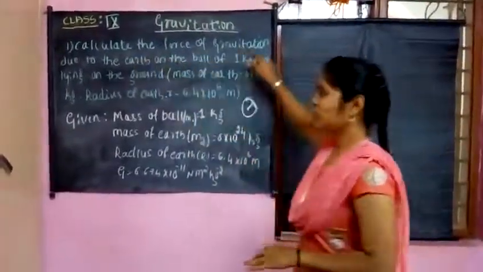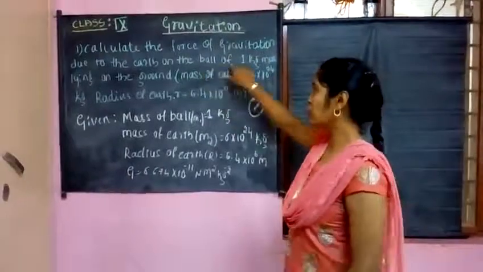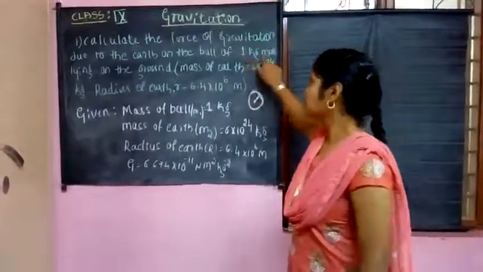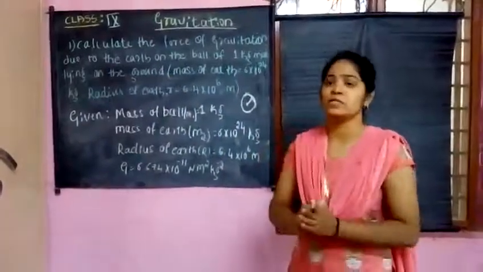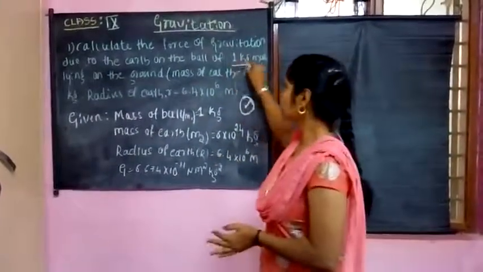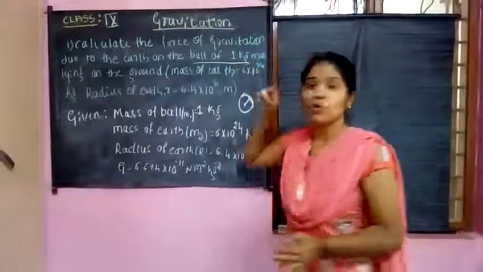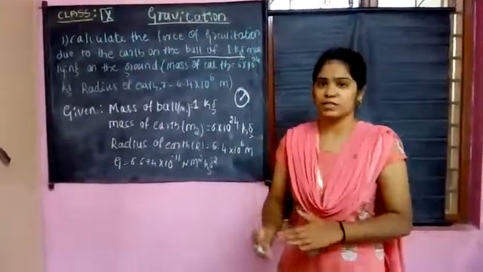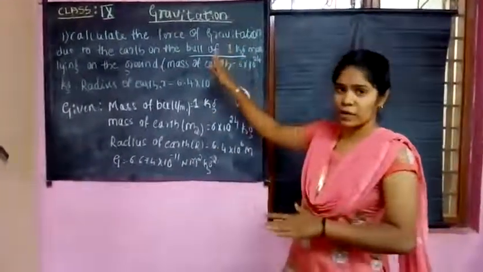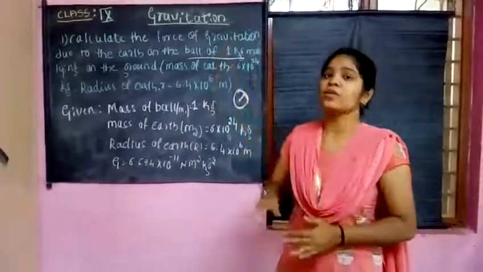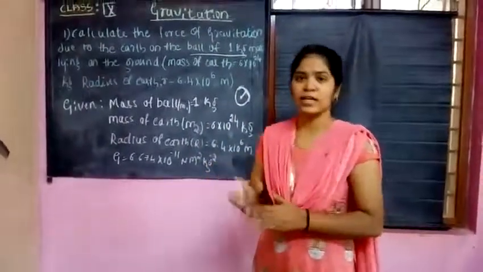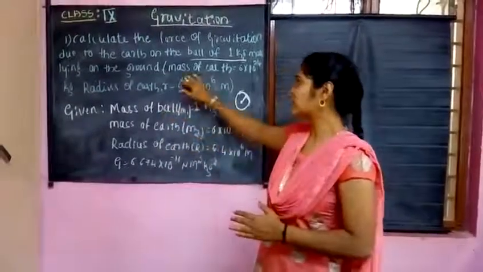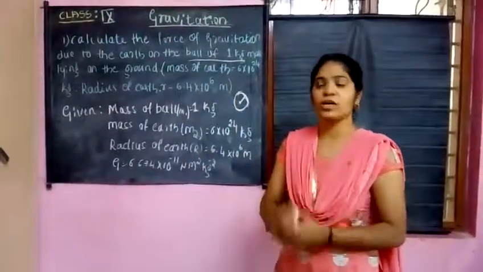Calculate the force of gravitation due to the earth on a ball of 1 kg mass lying on the ground. Here they have given the mass of the ball. This 1 kg is the mass of the ball lying on the earth's surface. So here it is one mass, that is M1, and it is measured on the earth's surface. That's why we consider another mass, the mass of the earth, as M2.